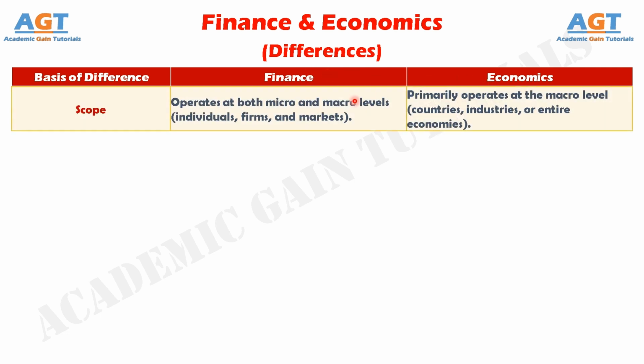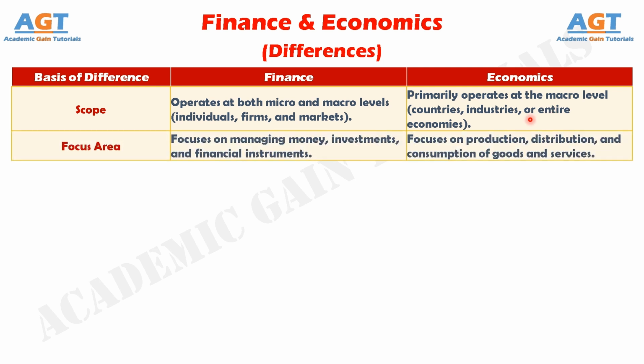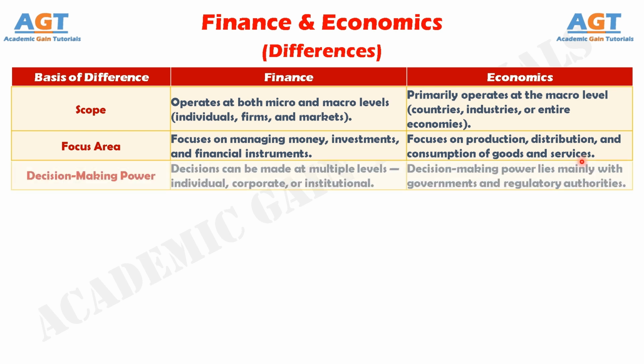Difference number 1. Finance operates at both the micro and macro levels involving individuals and firms, whereas economics primarily operates at the macro level concerning countries and industries. Number 2. Finance focuses on managing money, investments, and assets, whereas economics deals with the production, distribution, and consumption of goods and services.